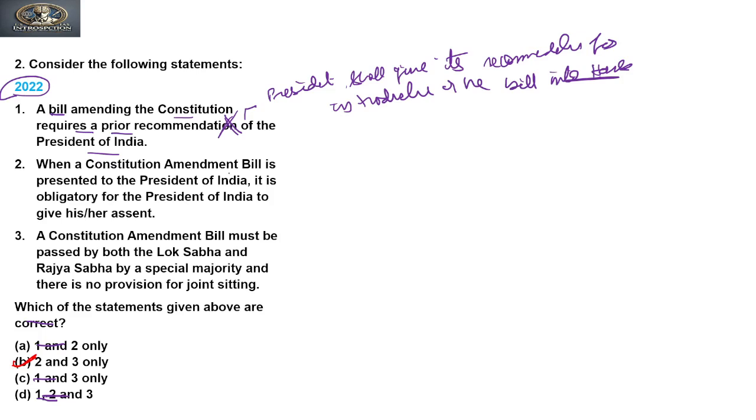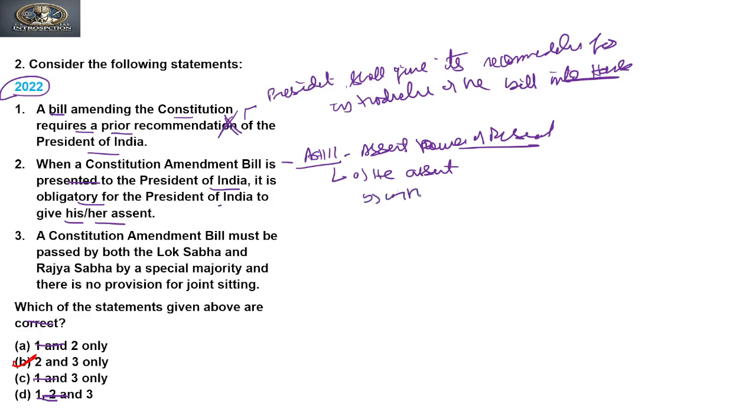When a constitution amendment bill is presented to the President of India, it is obligatory for the President to give his or her assent. So is the President bound to give his assent? Yes, according to Article 111, which is about the assent power of the President. So he has three powers under Article 111. The first, that he assents to the bill. Second, withhold the assent.